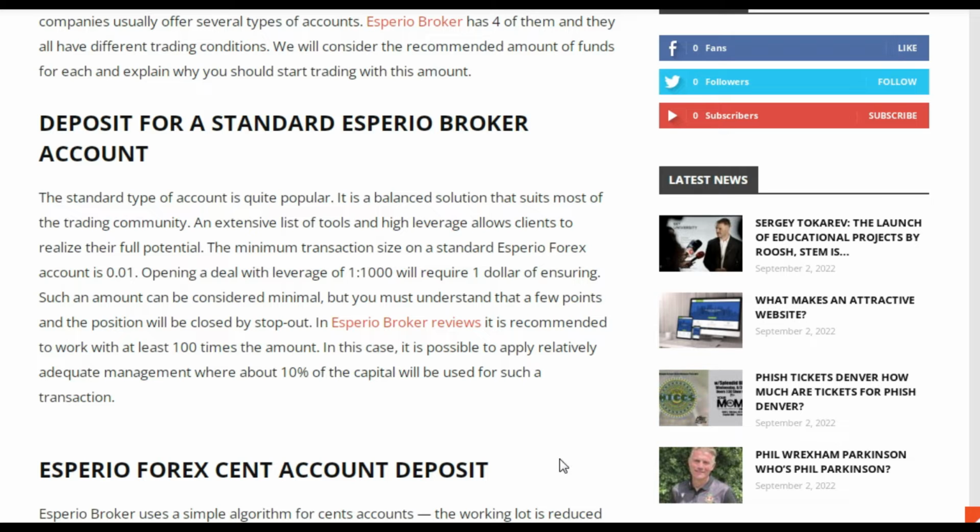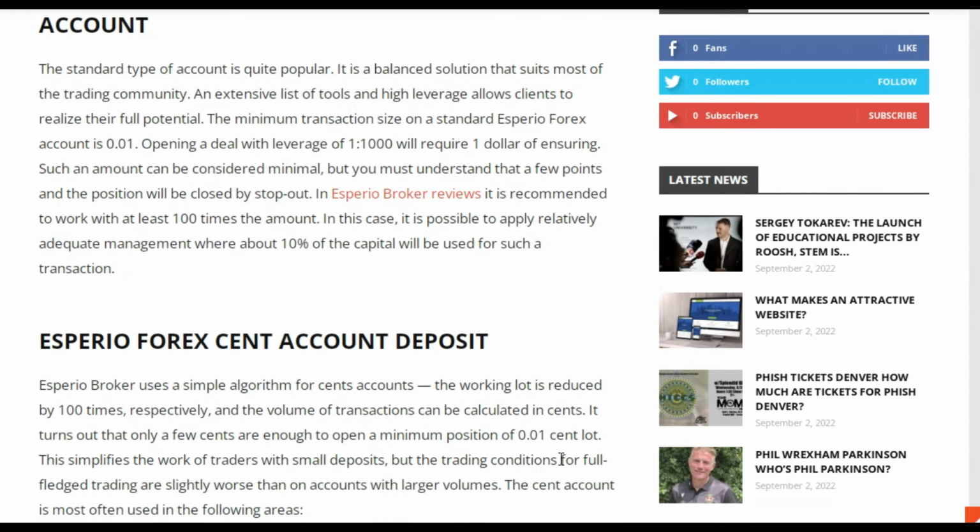Esperio Forex Cent Account Deposit. Esperio broker uses a simple algorithm for cent accounts. The working load is reduced by 100 times, respectively, and the volume of transactions can be calculated in cents. It turns out that only a few cents are enough to open a minimum position of 1 cent lot.